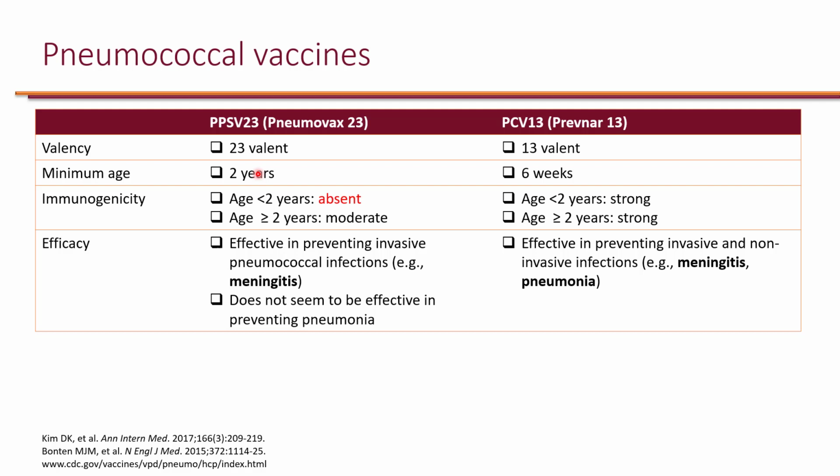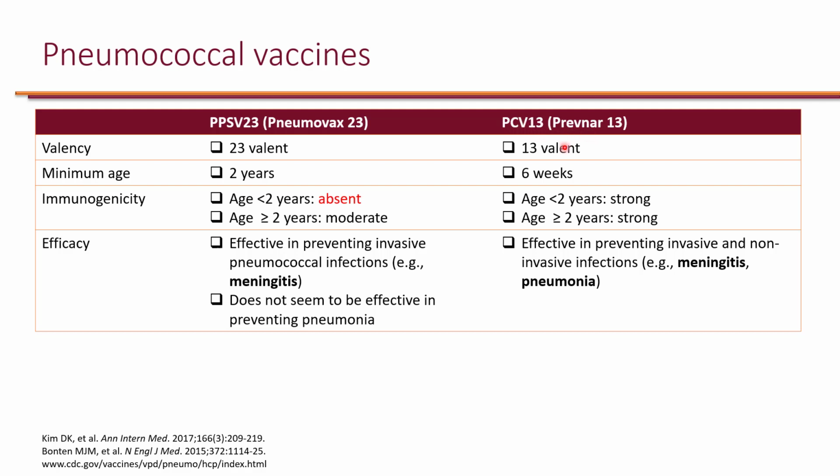Because these vaccines essentially use the polysaccharides on the capsule of pneumococcal or Streptococcus pneumoniae, one strategy is to link these polysaccharides to a protein carrier, which can be processed by T lymphocytes, and this results in a more long-lasting protective antibody response, even in the very young age, under the age of 2. So that's essentially what we have done with pneumococcal conjugate vaccine.